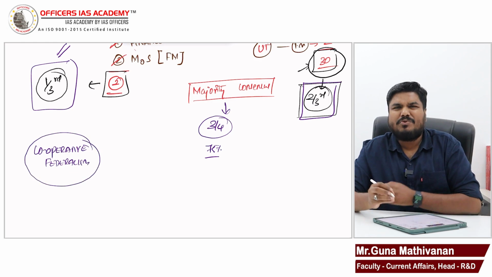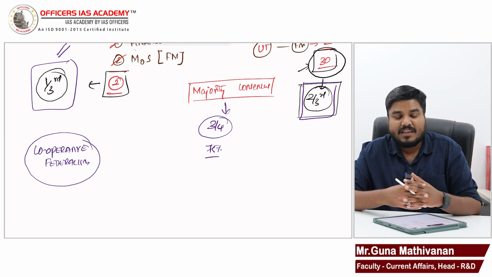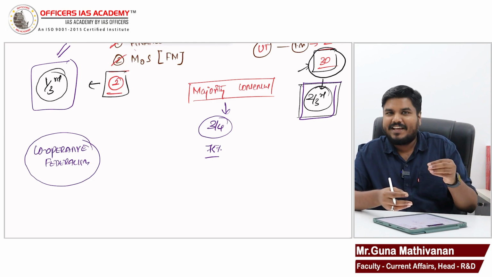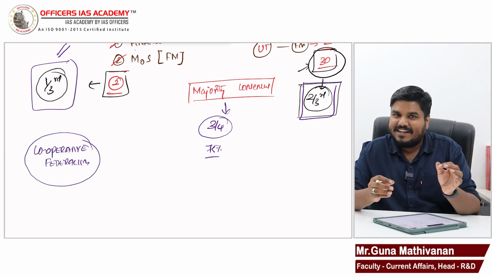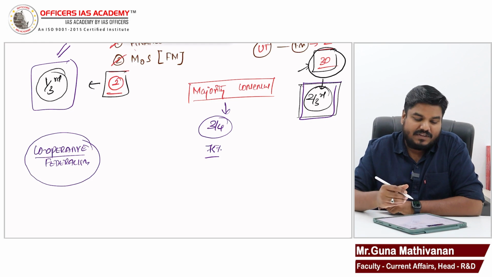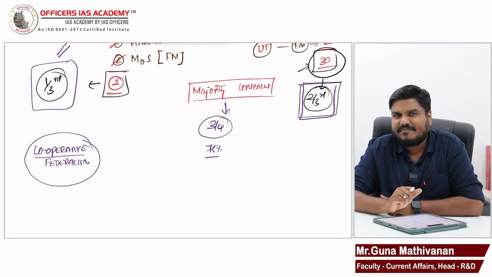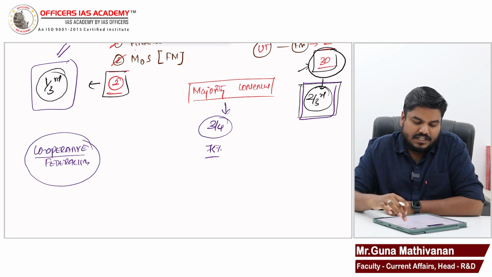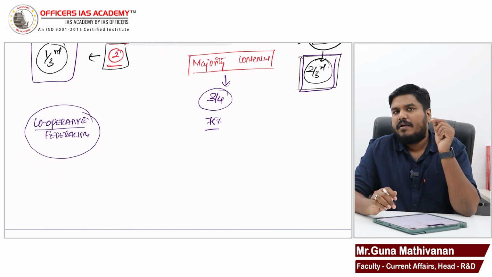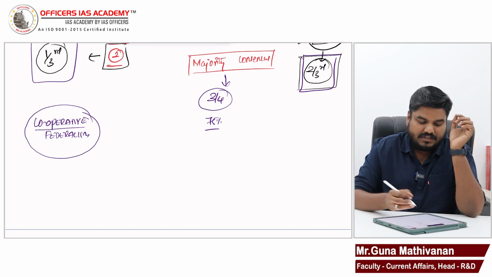Right? Usually these federal units have a hostile relationship in several cases. This GST Council is providing an ecosystem where decisions can be taken only when there is cooperation. That is why we are referring to the GST Council as an example for cooperative federalism. Right? Got it? Now, this GST Council has a quorum which has to be achieved.